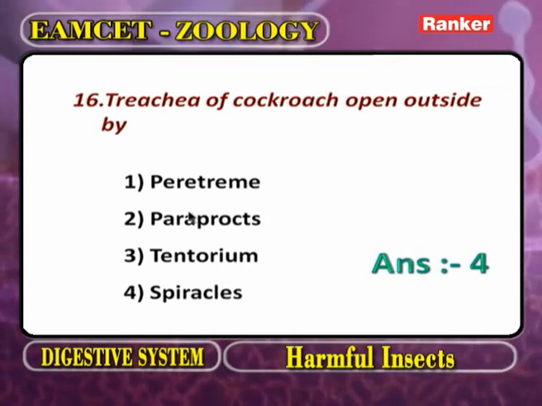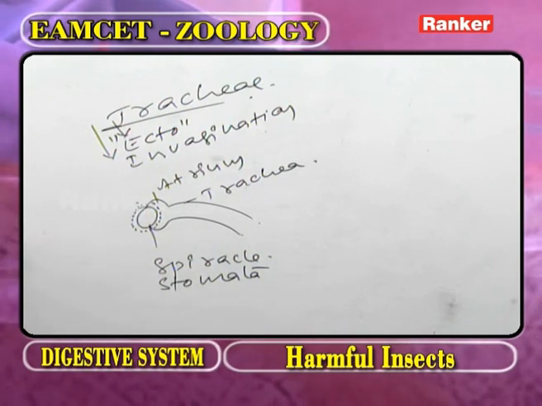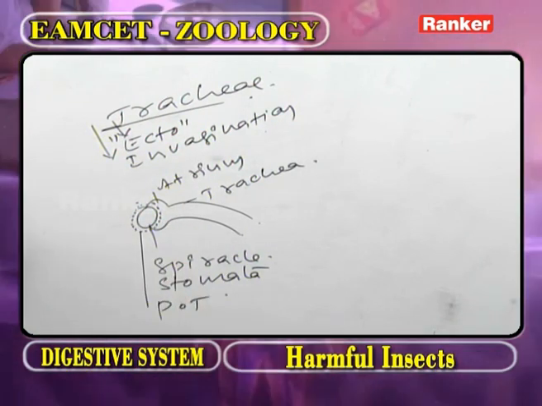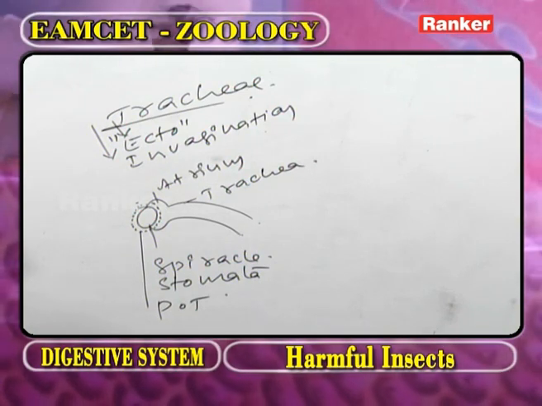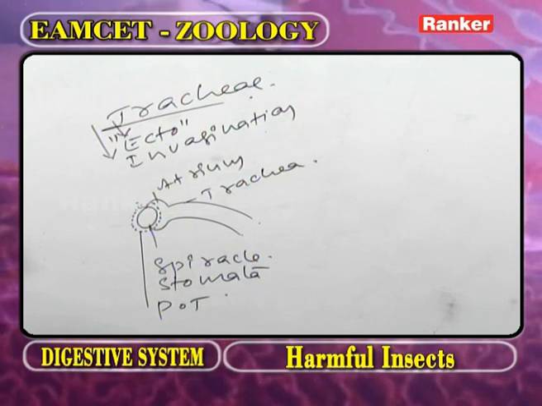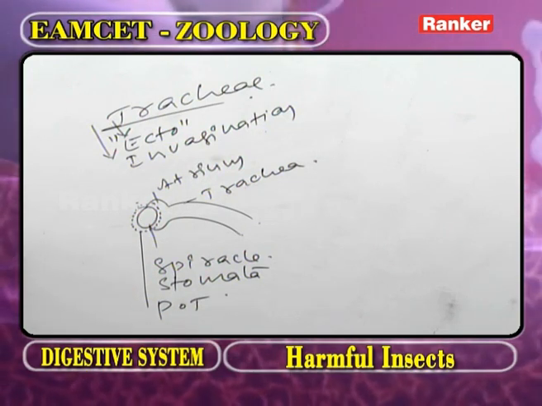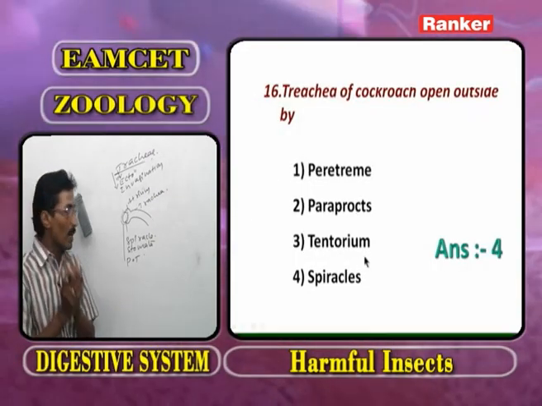This part we call the spiracle. The spiracle is guarded by a round sclerite that we call the peritoneum. What is the function of the peritoneum? The peritoneum prevents the collapsing of the spiracle. Now, the second one, paraprox. The third one, tentorium. What are the paraprox?